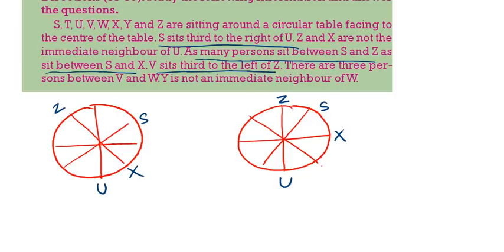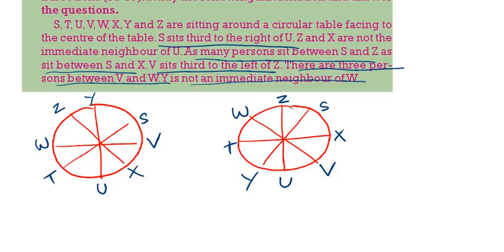V is sitting third to the left of Z. From Z, third to the left is V. Here also Z, third to the left. First, second, third. Here we will get V. Then there are 3 persons between V and W. Between V and W there are 3 persons. V is opposite W. Here also V is opposite W. Y is not the neighbor of W. So here we will get Y followed by T.